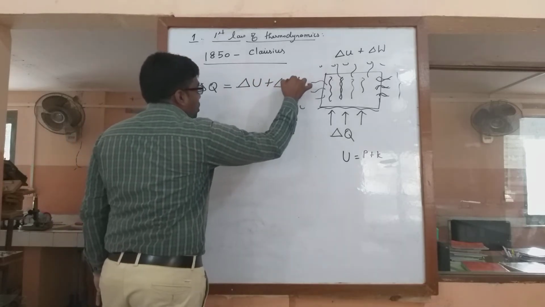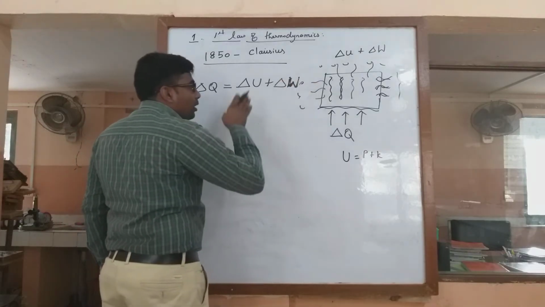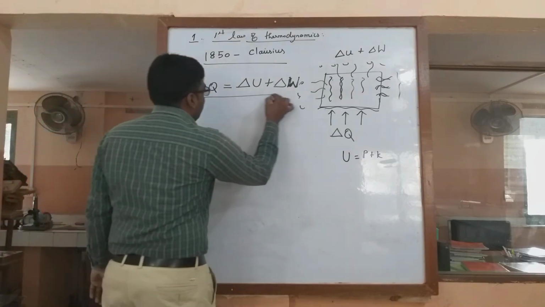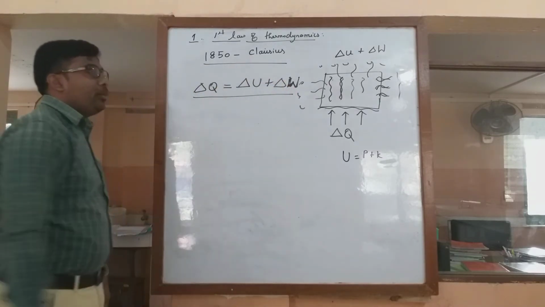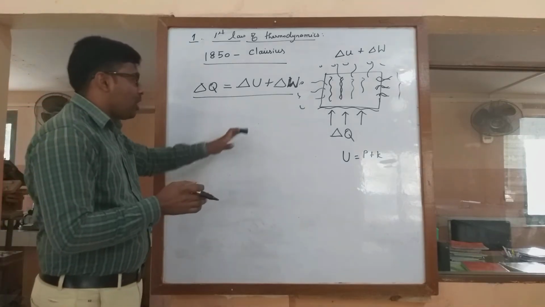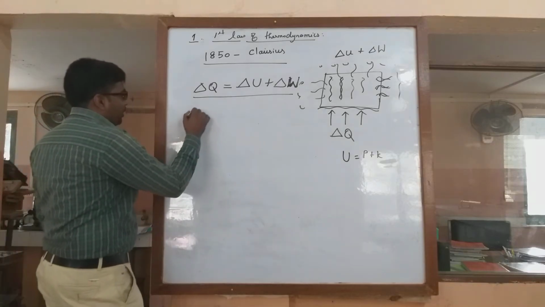So here it's very important, it's not the internal work done, it's the external work done, the external work done by the system to the surroundings. So this is the equation for the first law of thermodynamics. We are not going to see it briefly; we'll just see the applications and limitations. So it has some limitations.